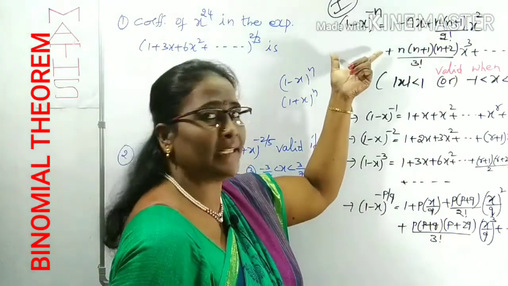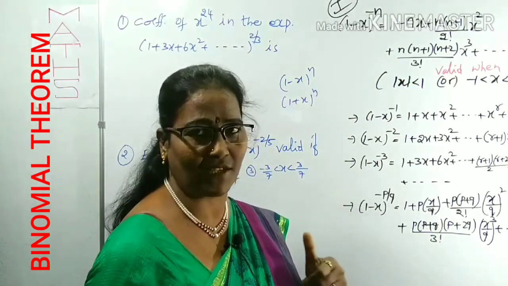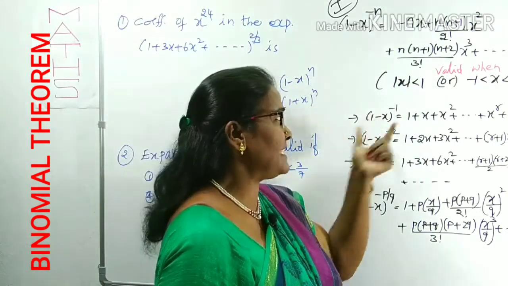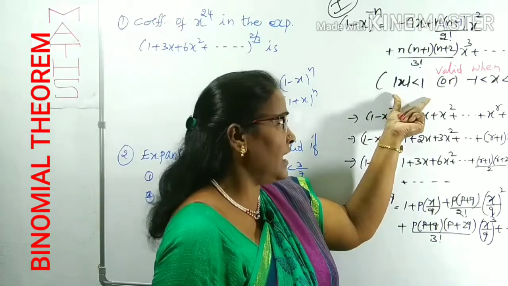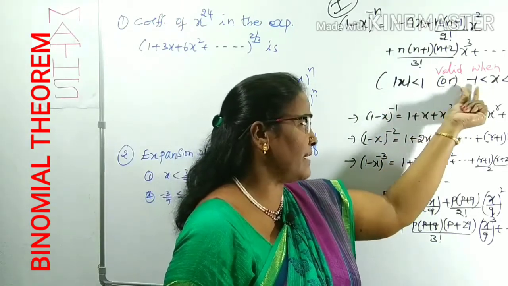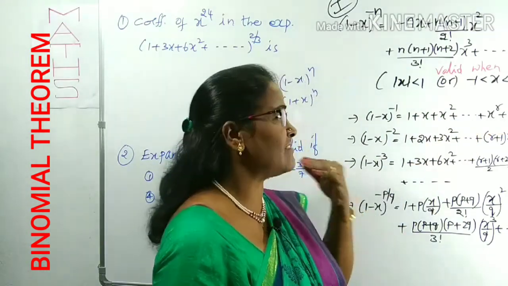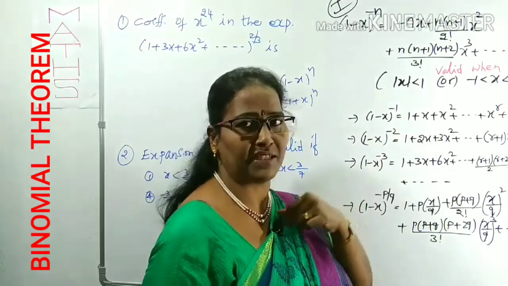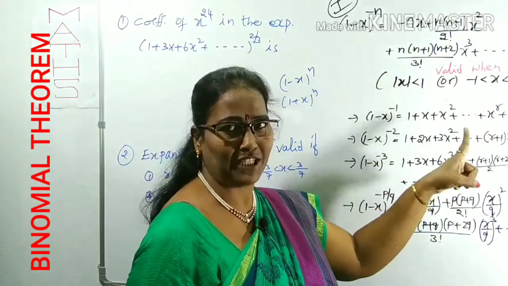Here, majorly you have to know the expansion first, and also when it is valid, which is also important. This expansion is valid when mod x is less than 1. Mod x less than 1 means x lies between minus 1 and plus 1. Sometimes we are asked when the expansion is valid. That's why you have to know when this infinite expansion is valid. This is the major tip for infinite expansion.